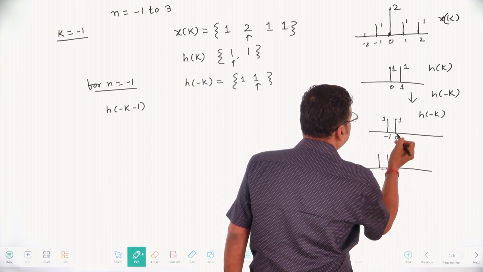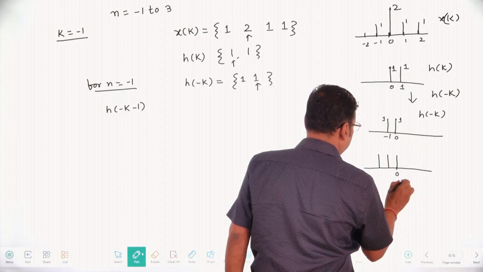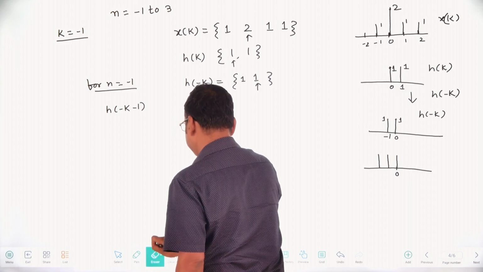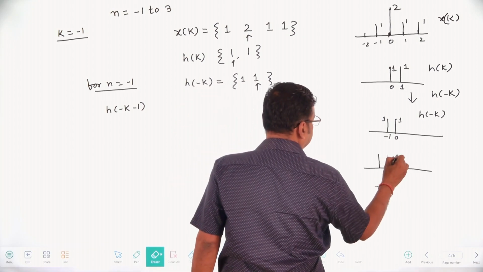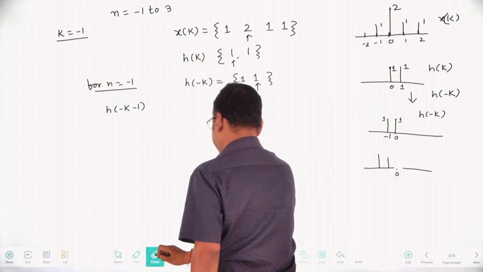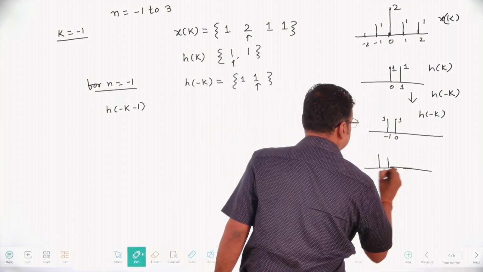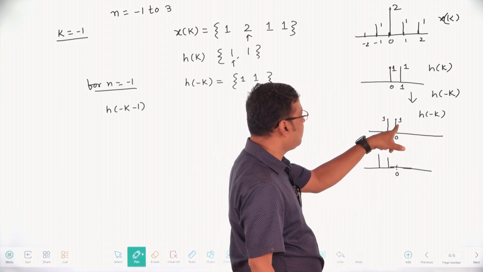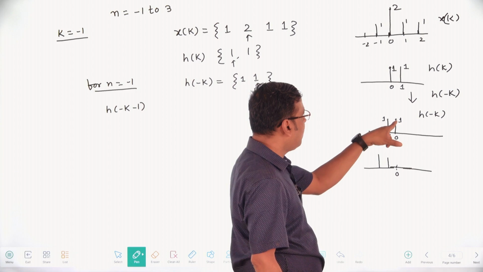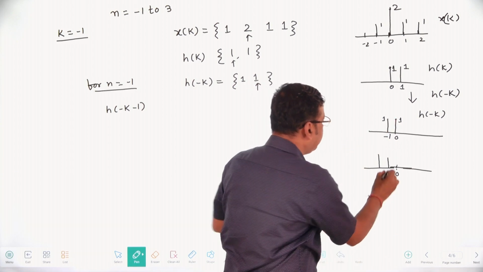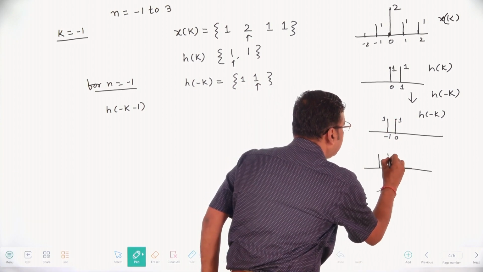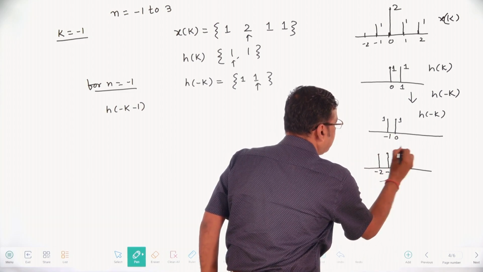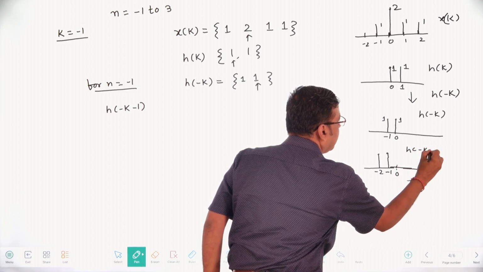Like this, whatever the value at 0, this is your minus 1. Whatever positions are at 0, these impulses are shifted to the left by 1 unit. Whatever is at position minus 1 goes to the left, to minus 2, like this. This is your h of minus k minus 1.